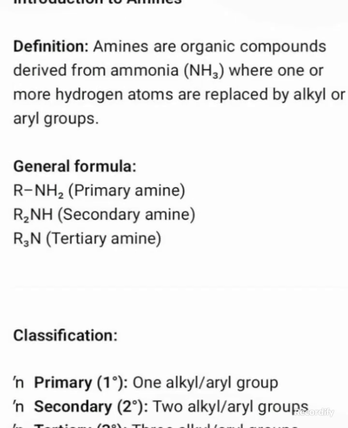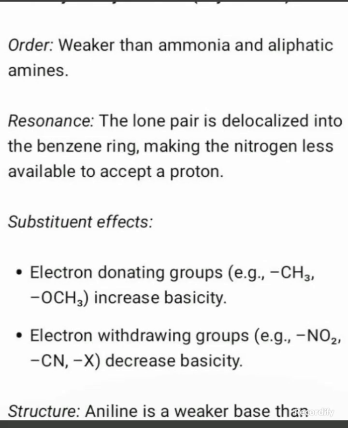Introduction to amines. Definition of amines. Amines are organic compounds derived from ammonia, where one or more hydrogen atoms are replaced by alkyl or aryl groups. General formula: primary amine, secondary amine, tertiary amine. Classification: primary, secondary, tertiary. Primary amines: one alkyl or aryl group. Secondary amine: two alkyl or aryl groups. Tertiary amine: three alkyl or aryl groups.